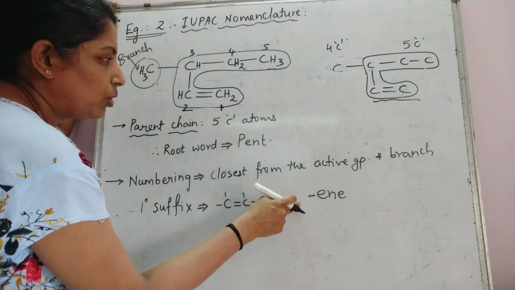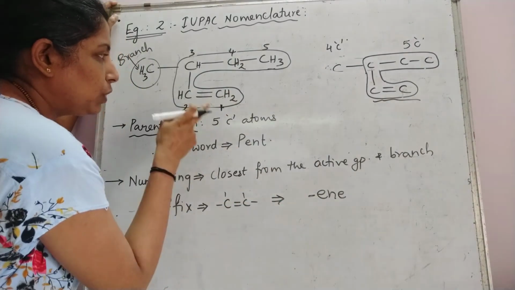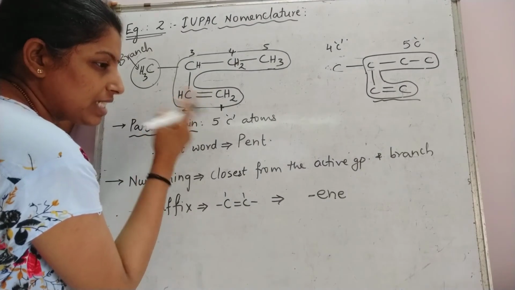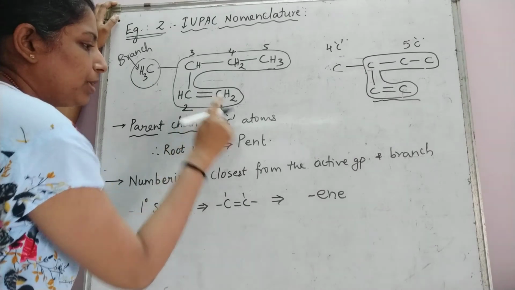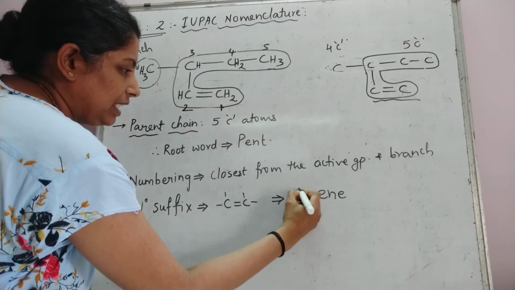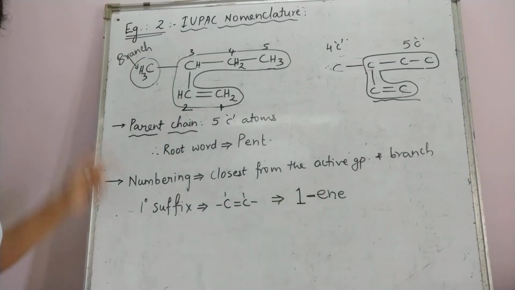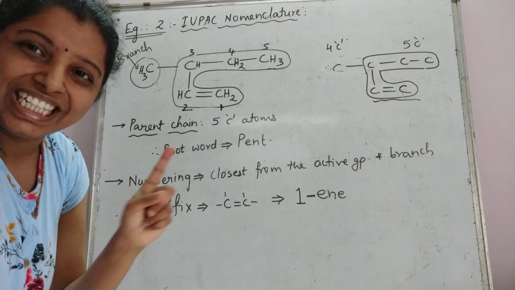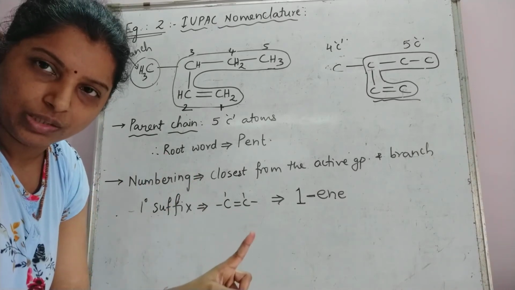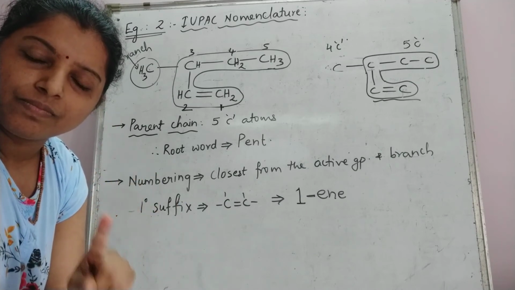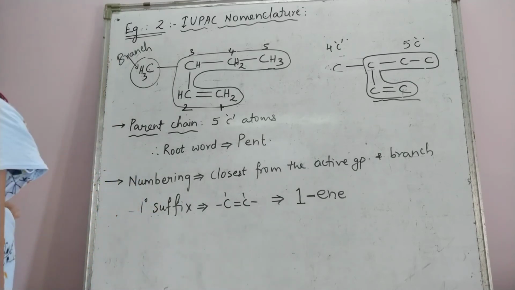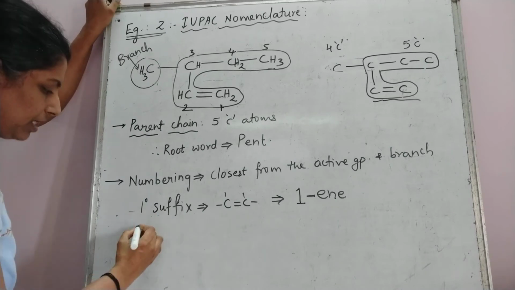The location of the double bond would be the number given to the carbon atom at which the double bond starts. So at which carbon atom is the double bond starting? It is starting at number 1 carbon atom. So I put 1-ene. Remember, when it is "-ane", no locant is required. When it is "-ene" and "-yne", you will need a locant. Is it clear? Yes. So this is the primary suffix.